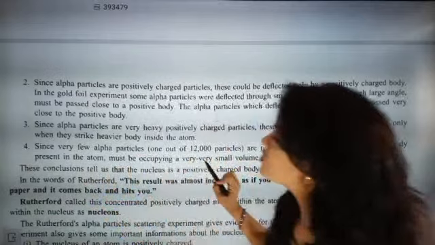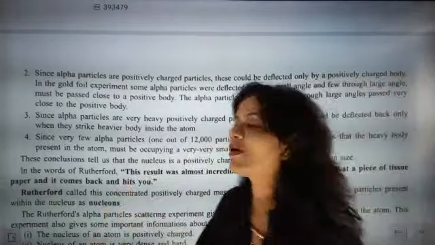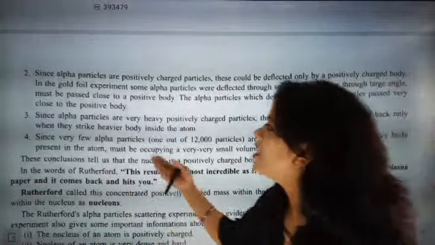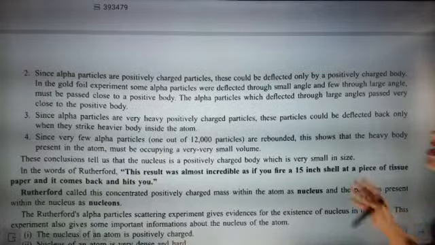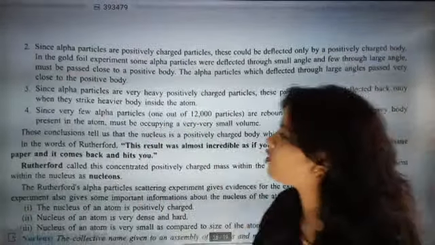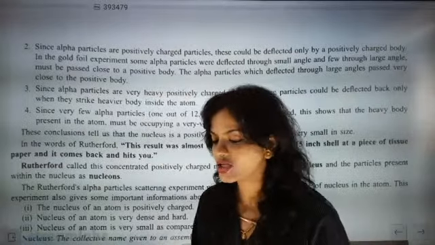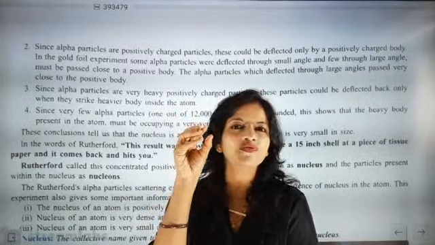Now look here. Since alpha particles are very heavy, they can be deflected only by heavy particles. Since very few alpha particles are rebounded, this shows that the heavy body present in the atom must be occupying a very small volume. That is what Ashwin has also said, and that's the correct point. The nucleus has a very small volume.